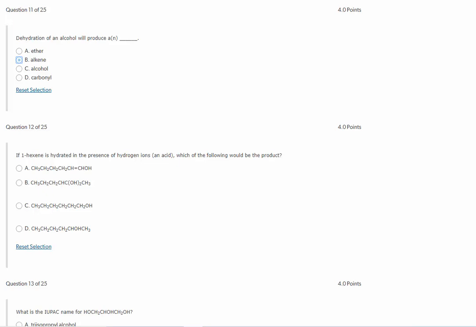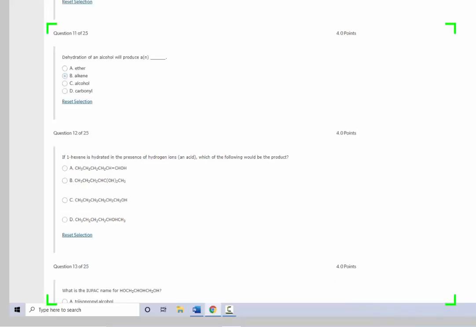Number 12, if 1-hexene is hydrated in the presence of hydrogen ions, which would be an acid, which of the following would be the product? Hydration with an acid. So hydration is the adding of a water molecule. And if we have 1-hexene, which looks like 1, 2, 3, 4, 5, 6, we're going to be adding a water molecule across that double bond. This is a Markovnikov addition. It can be syn and anti, so it can come from the same side or it can come opposite, but it is a Markovnikov addition.